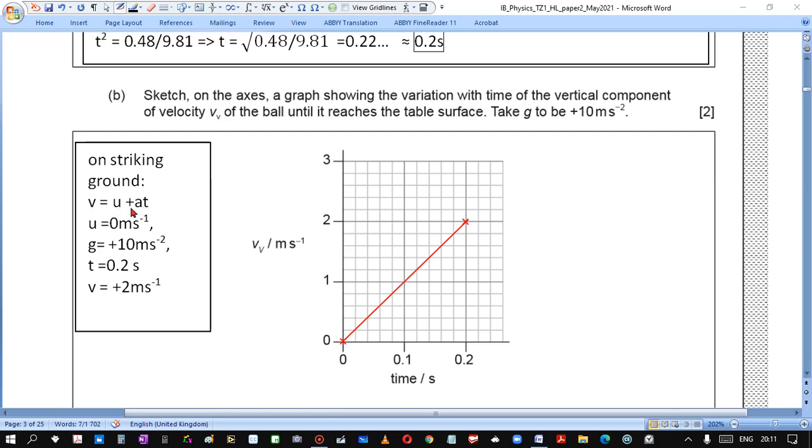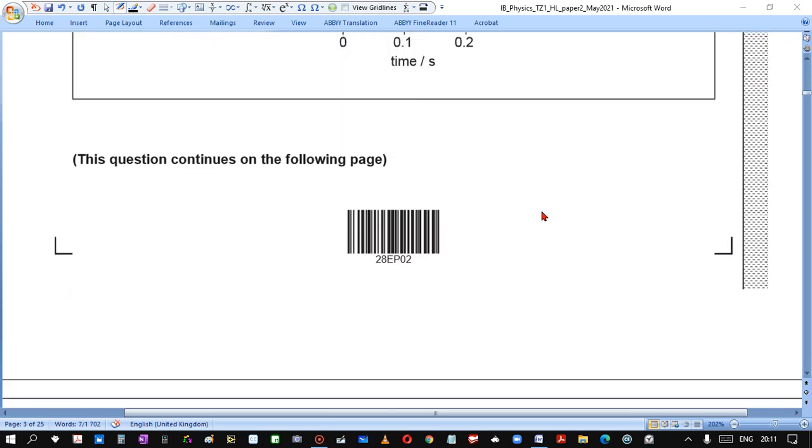So we take 0.2 seconds. For 0.2 seconds, it becomes 2 meters per second. So we plot another point, and because gradient equals acceleration, it is constant, so we draw a straight line. Finished.